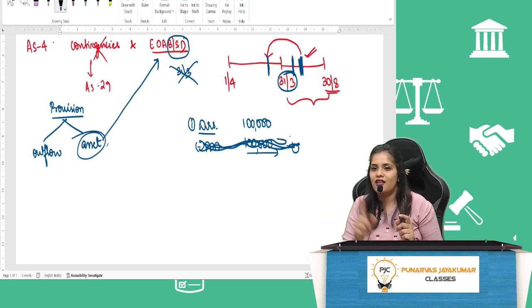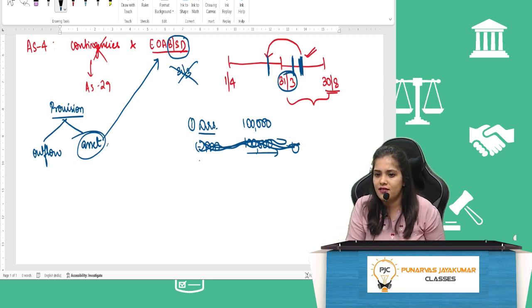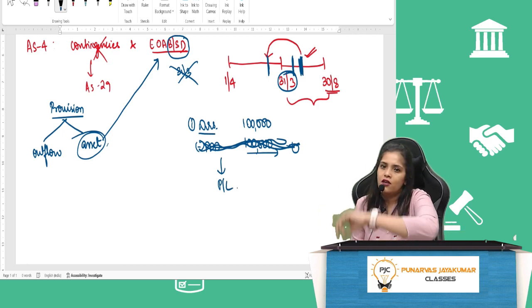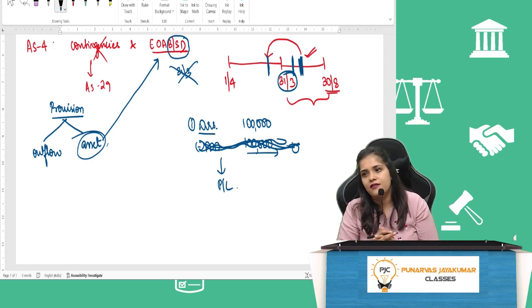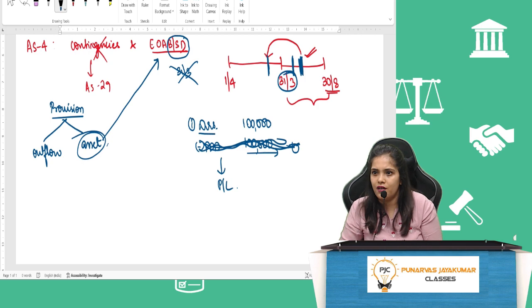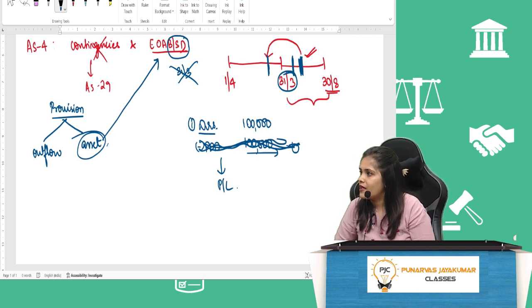So if it is an adjusting event, what you will do? Adjust the asset and liability, and second effect, it will go to P&L. And if it is a non-adjusting event, disclose. Where? Board of directors report, or any competent authority, whoever's report is that kind of organization. Am I clear till here?